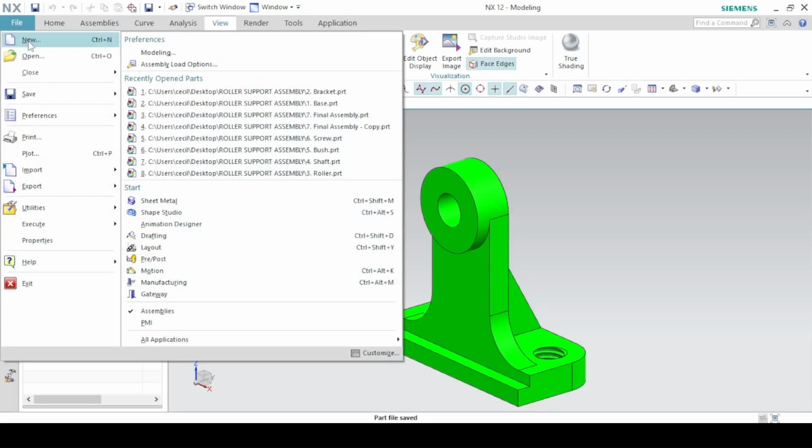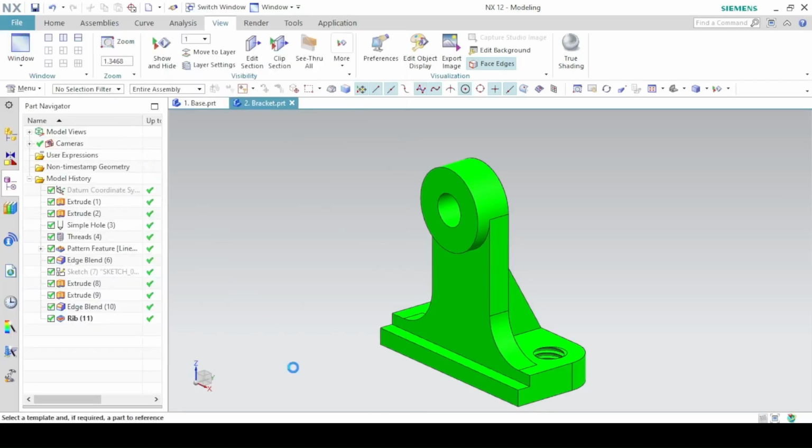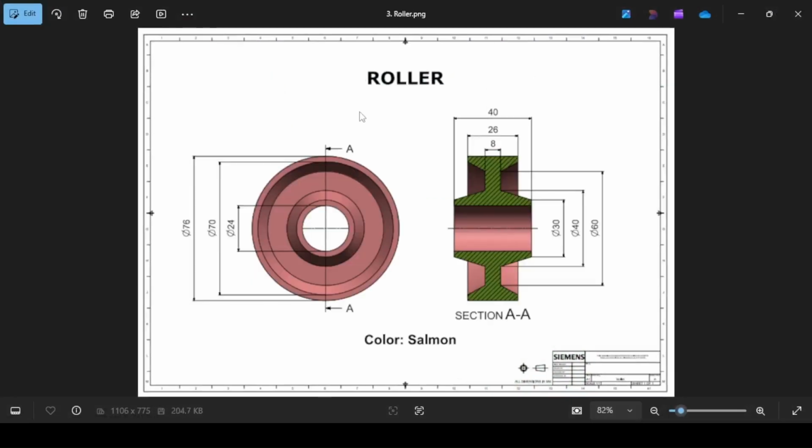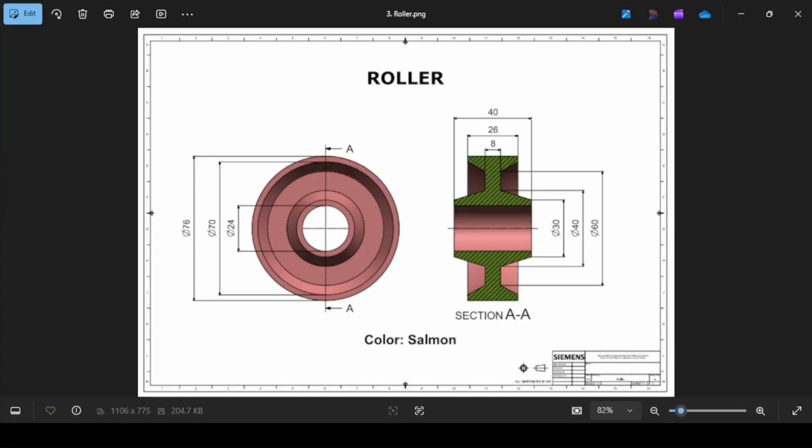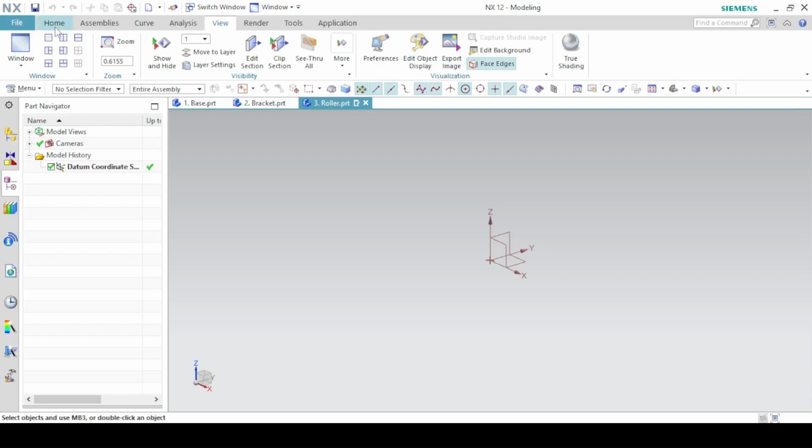So again, create a new file. The third part is the ruler. So this ruler is a circular feature, so you're going to use the revolve command. So revolve,